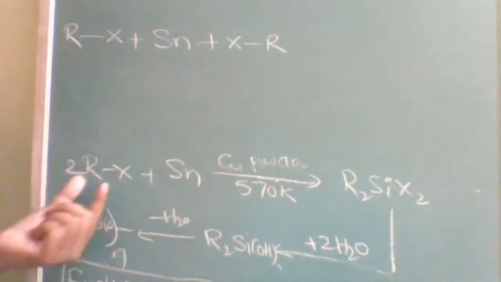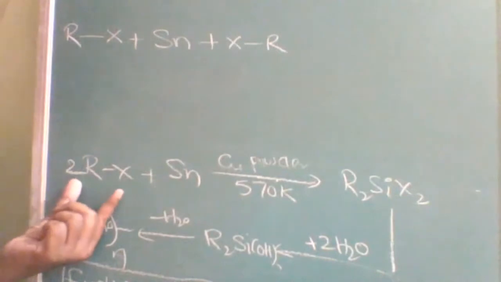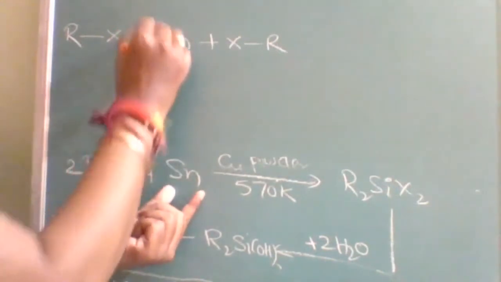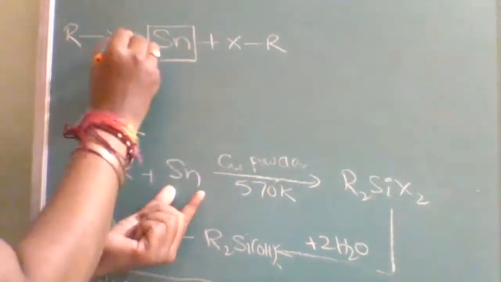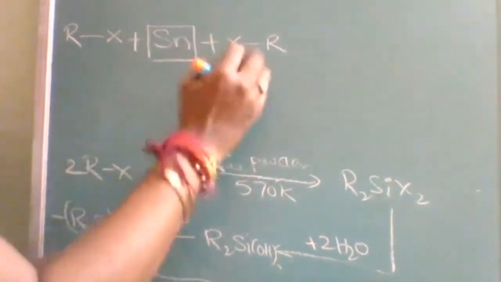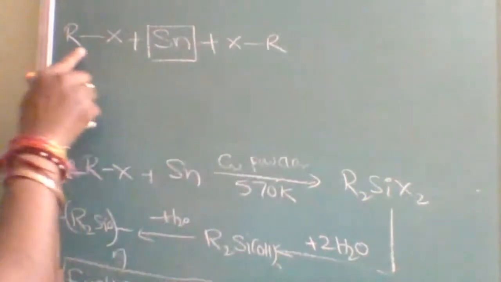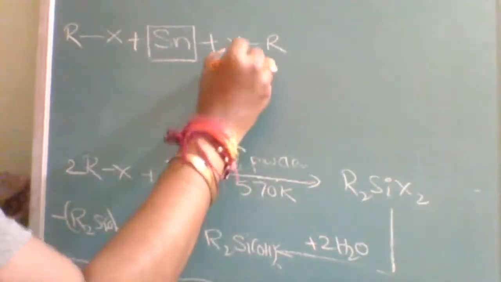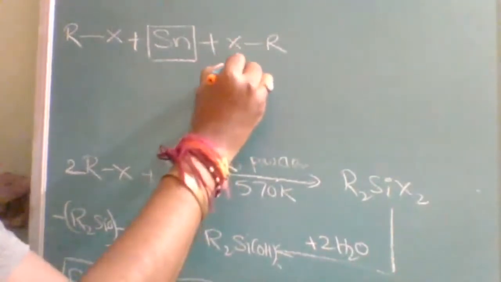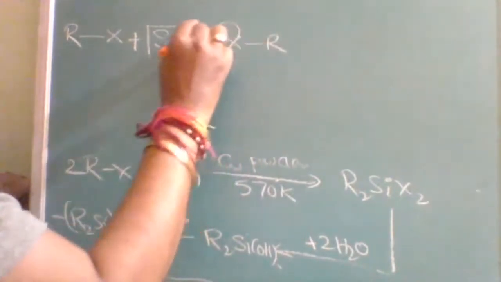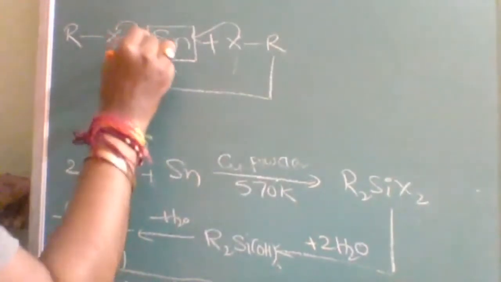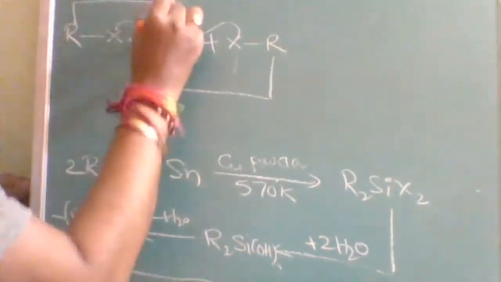Okay, this I am explaining with mechanism. 2 moles of RX react with 1 mole of Si. Here is 1 mole of Si, and it is reacting with 2 moles of RX, RX here and RX here. When they both react, let us take X will be attached here and R will be attached here. In the same way, X will be attached here and R attached here.